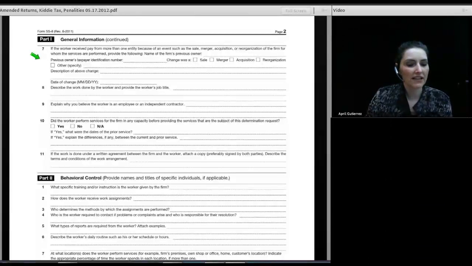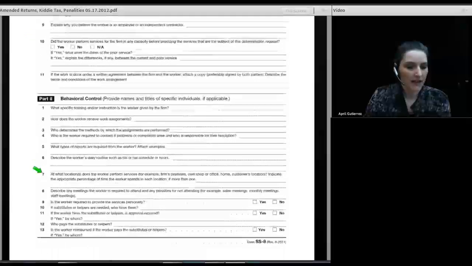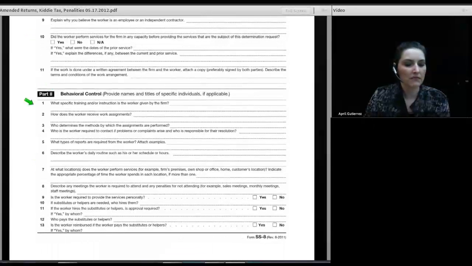At any rate, let's take a look at the SS8 form itself. And you will see in Part 1, they're asking for general information about the worker. And then in Part 2, they're asking for information to indicate behavioral control. There are all kinds of questions about how you showed up to work each day, who told you what to do, who was in control of your work.